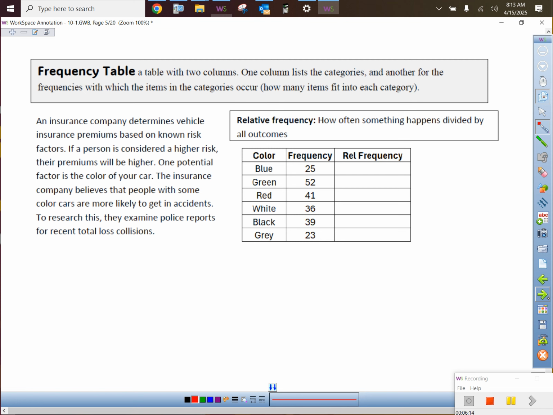So here's this. They say, hey, an insurance company determines vehicle insurance premiums based on known risk factors. If a person is considered high risk, their premiums will be higher. One potential factor of how much your vehicle insurance is, I know this is hard to talk to a freshman about because they don't pay vehicle insurance, but someday you will. But one thing that matters is what color your vehicle is.